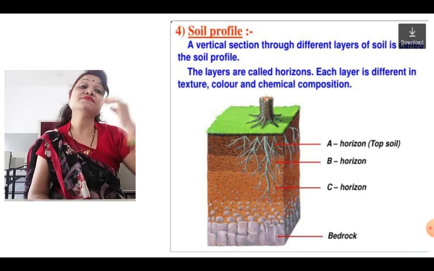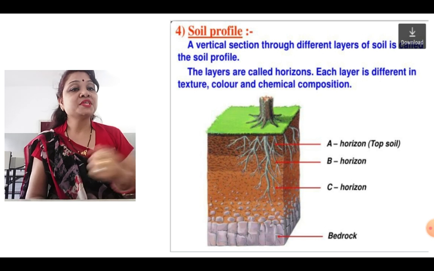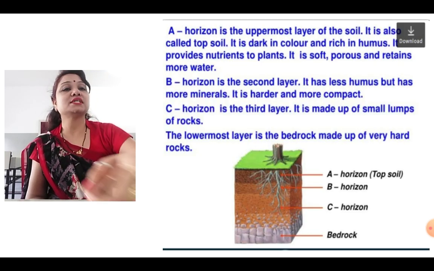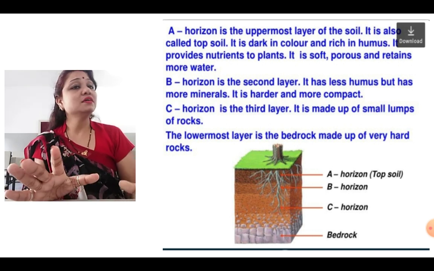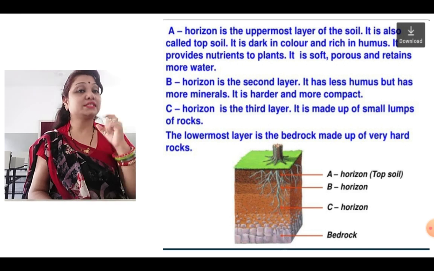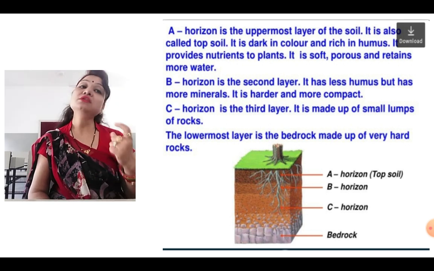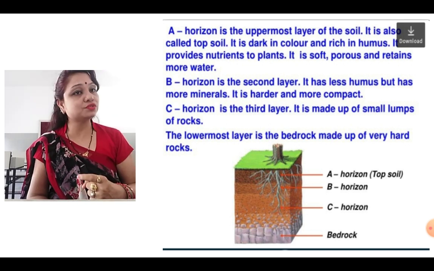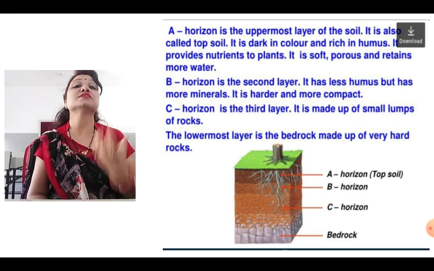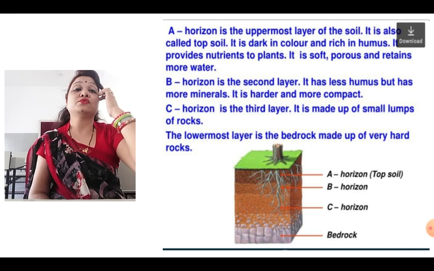The A horizon is for plant growth. Then the B horizon, where the roots go. We'll discuss them all in detail. A horizon, the uppermost layer of the soil, is also called topsoil. It is dark in color and rich in humus. It provides nutrients to plants. It is soft, porous and retains more water. That is why plants are grown in this A horizon.